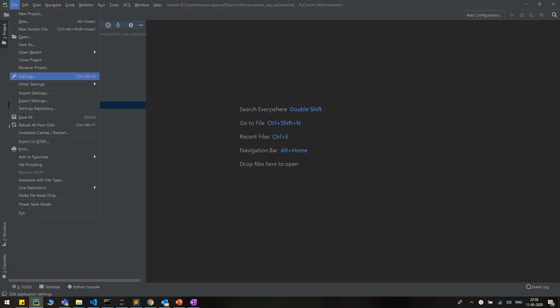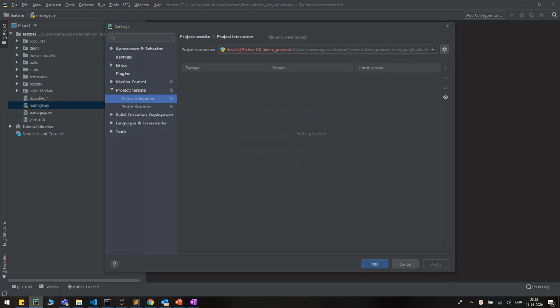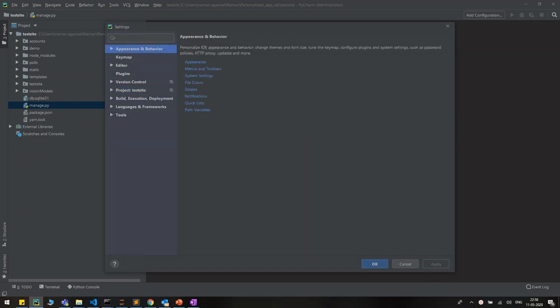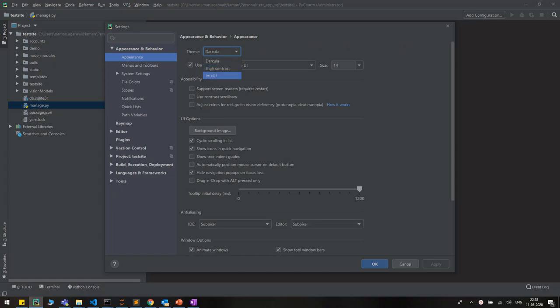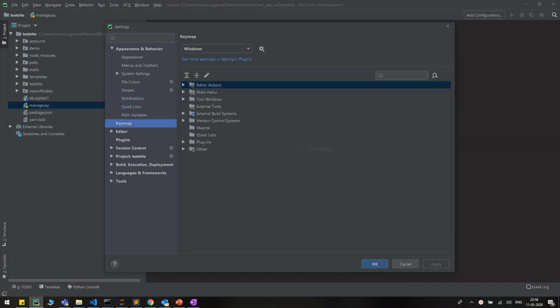As you can see, this is settings, which is the most important part in this editor. I'll go to settings. This is selected by default, but these are just for your whole IDE's appearance. For example, if I go to appearance, you can change whatever theme you like, high contrast, IntelliJ. That is your personal choice. Now the most important thing, one thing is we have notification service here as well, and we have keymaps here where you can choose which keys you want for which things.